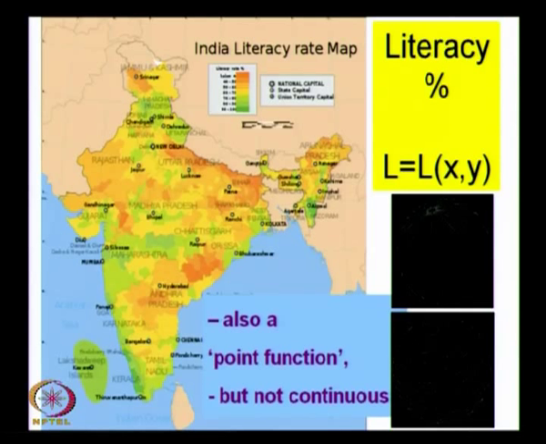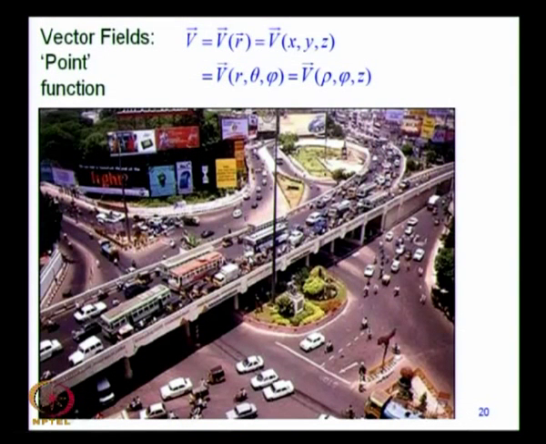Now I hope the idea of a point function is going home. Properties of this kind are not continuous, whereas some other properties are continuous. Look at this picture of the Gemini flyover here in Chennai. Some of you would have met the traffic chaos over here, so you are familiar with this picture.